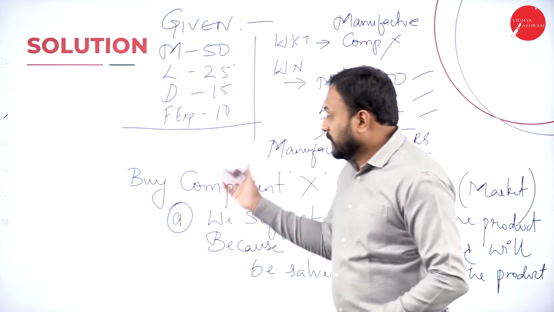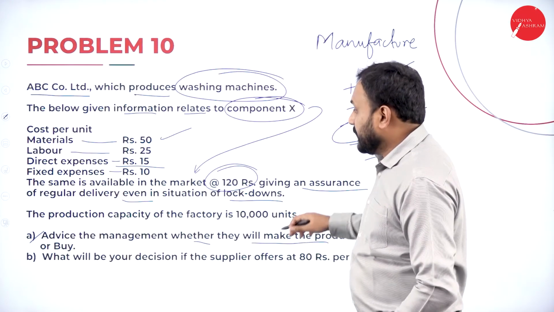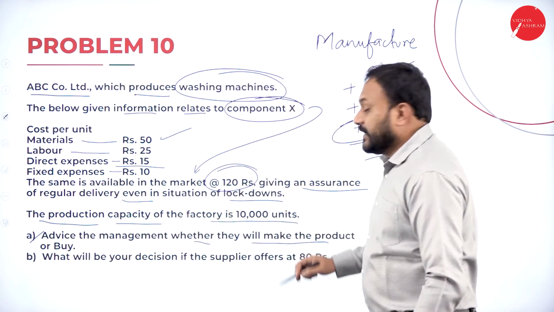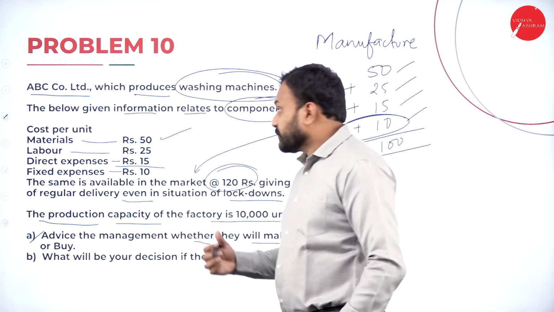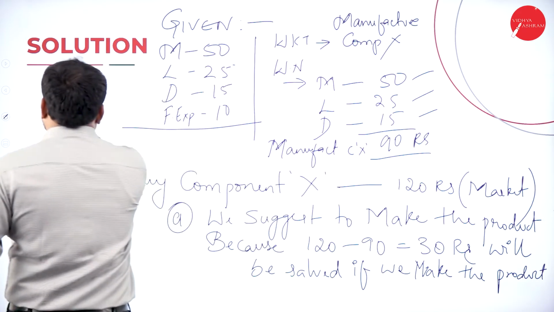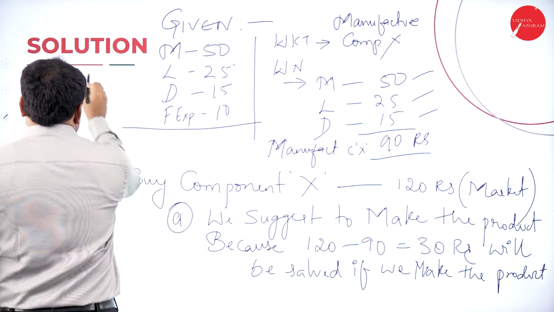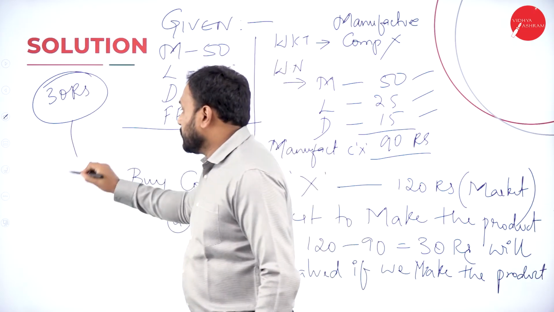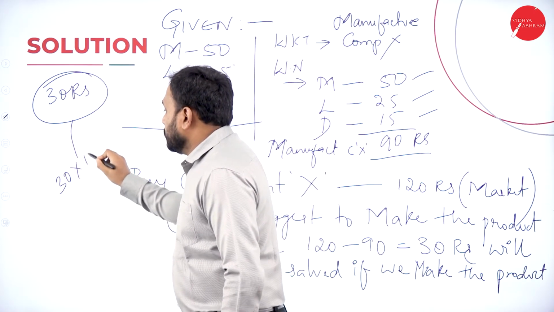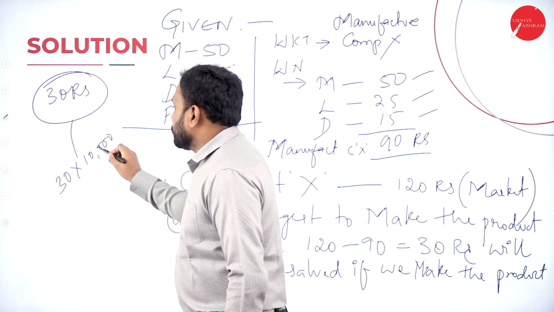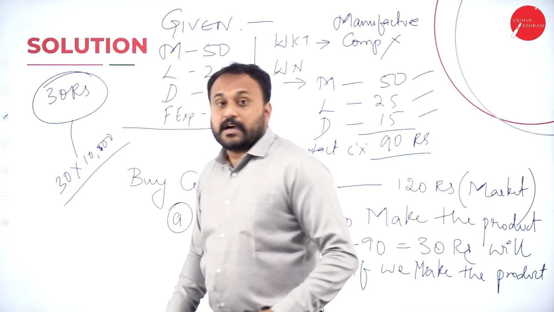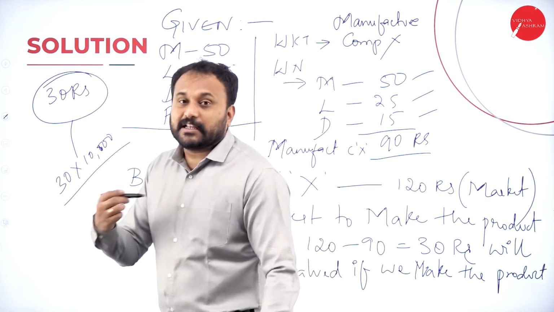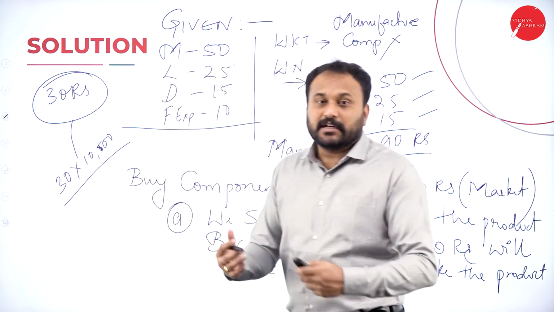So probably if the question would have said that the production capacity of the factory is 10,000 units, then understand, 30 rupees I have saved into 10,000 units. You go with that. Now 30 into 10,000, this is how much you can actually save. So we decide to make the product and not buy the product.